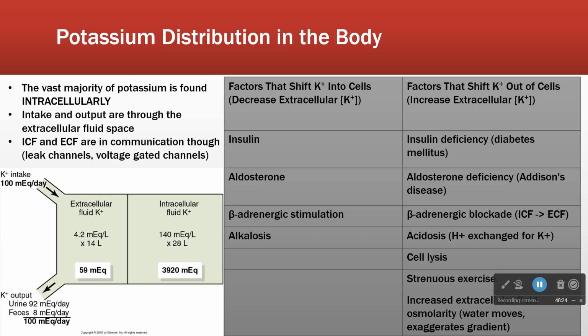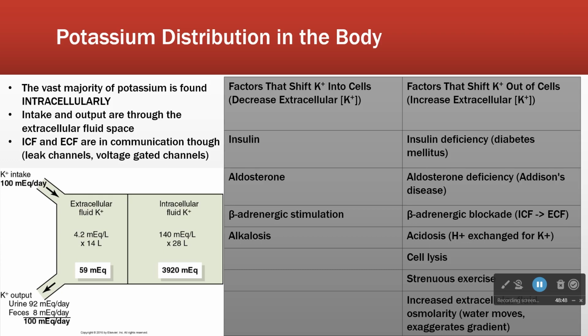Now, the intake and output of potassium are still through the extracellular fluid, right? Because if the intake is going to come through the GI tract, the output is going to be urine and feces, but the source of both of those is going to be the blood, right? So the most potassium is inside of cells, but we have to work with the extracellular fluid to manage it.